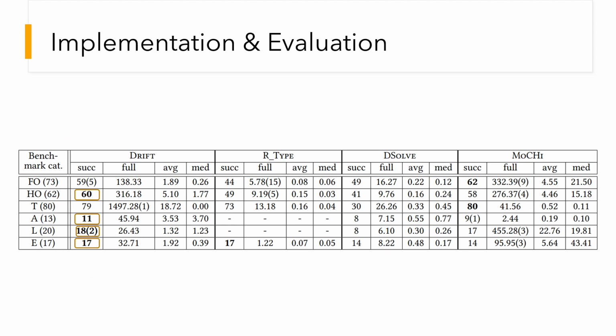In the next experiment, we compare Drift to state-of-the-art tools. In particular, we compare one context-sensitive, loose Polka with threshold widening instantiation of Drift to R-Type, DSolve, and Mochi-related tools. Our tool performs favorably compared to the state-of-the-art tools. Drift can verify more programs in total. We here highlight the benchmark subsets for which Drift performs the best in terms of the number of verified programs. We use dashes to denote timeouts, which were capped at 5 minutes.